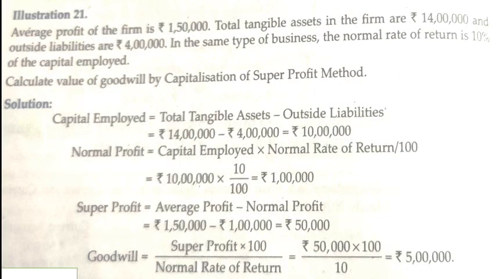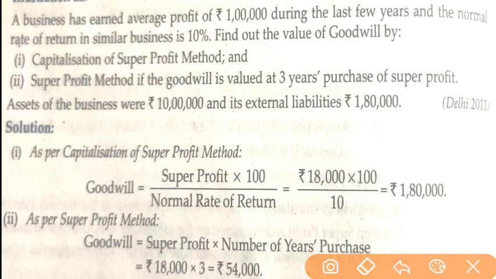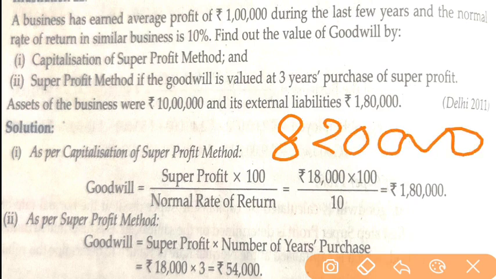First of all, we will calculate capital employed. How will we calculate capital employed? We will deduct liabilities from assets. So 10 lakh minus 1,80,000, we will get our capital employed. Our capital employed is 8,20,000.